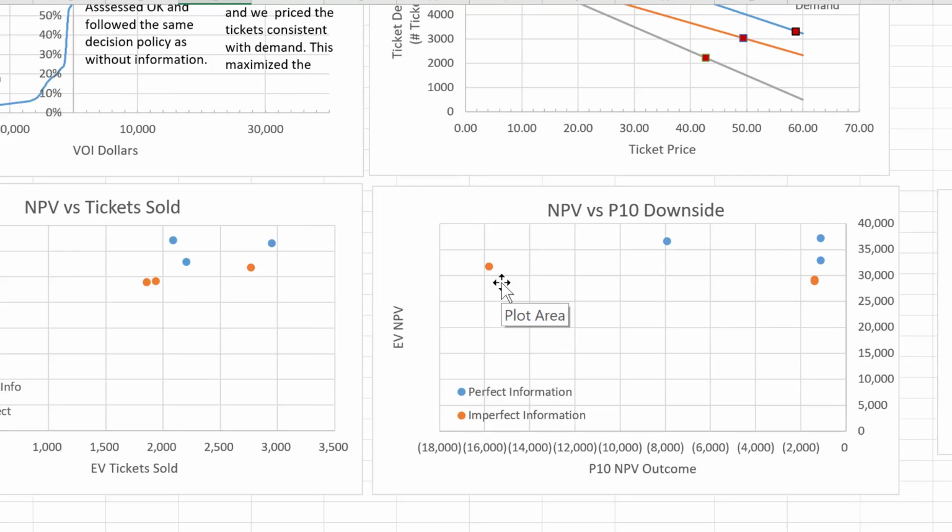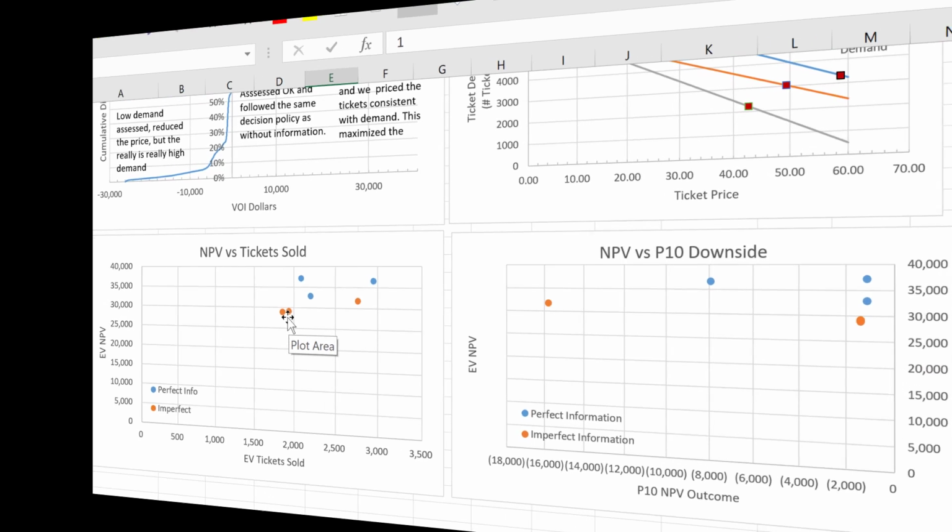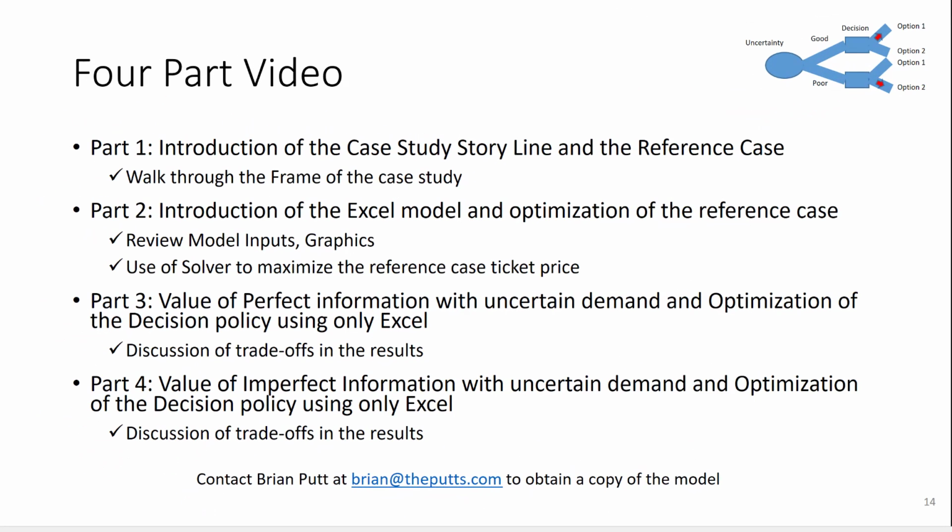The question becomes, can I stand this downside risk by developing the low indicator to get the higher NPV? Or would I prefer not to develop the low indicator, reduce my downside risk, but at the same time reduce the number of tickets? That's what I wanted to say about the value of imperfect information.